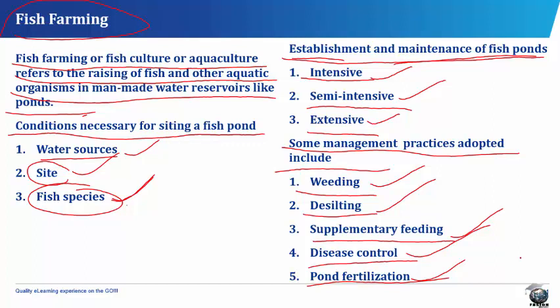We also have stocking rate. Stocking rate is the number of fish or fish species in a given area. Polyculture gives higher yield. Polyculture involves stocking the pond with fish species differing in their feed requirements.